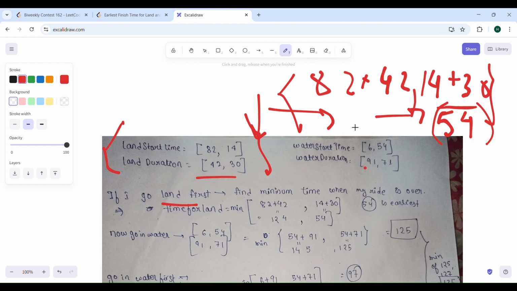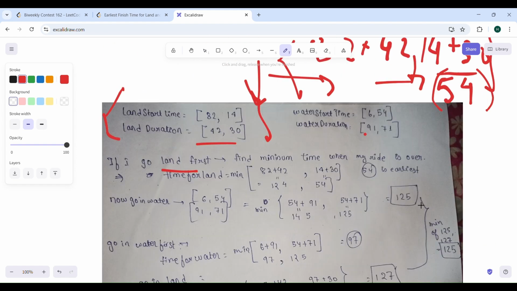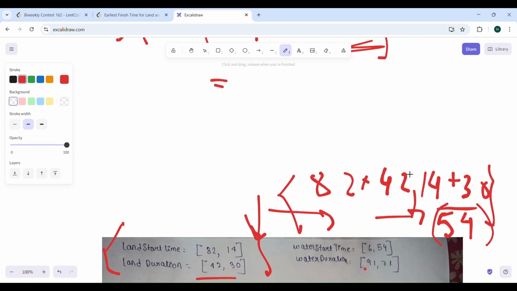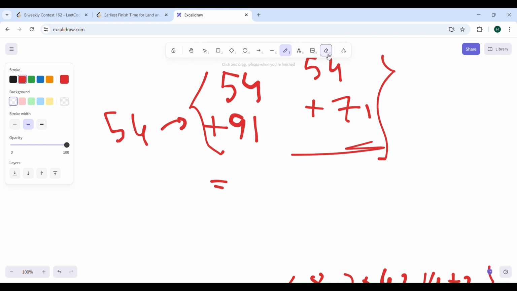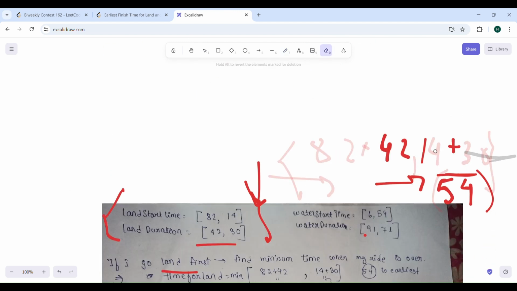If I am not wrong, it will give you 125, and the other one I have not computed. Yes, it is 145 and 125. So 125 will be the minimum for starting with land rides, right? Okay. So what is our next step? So the next step is to go to the water ride first, right?